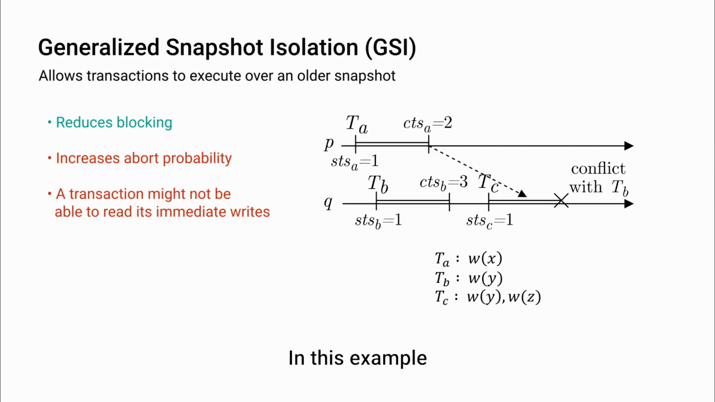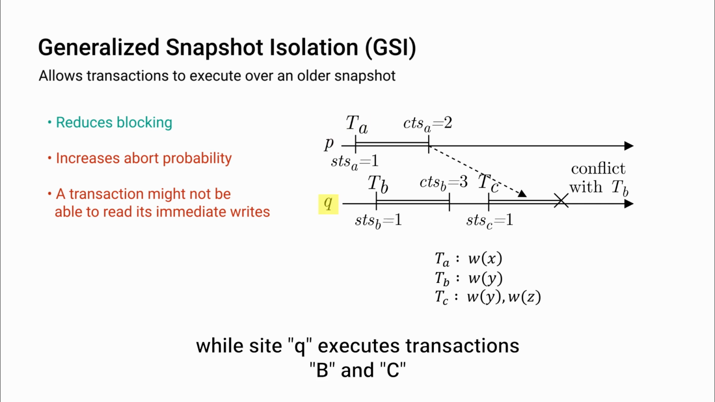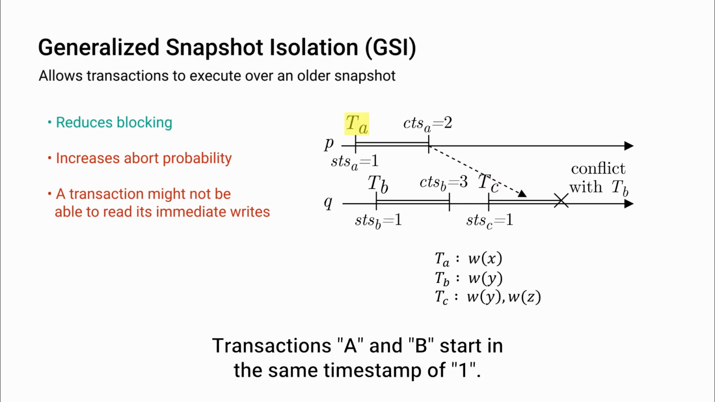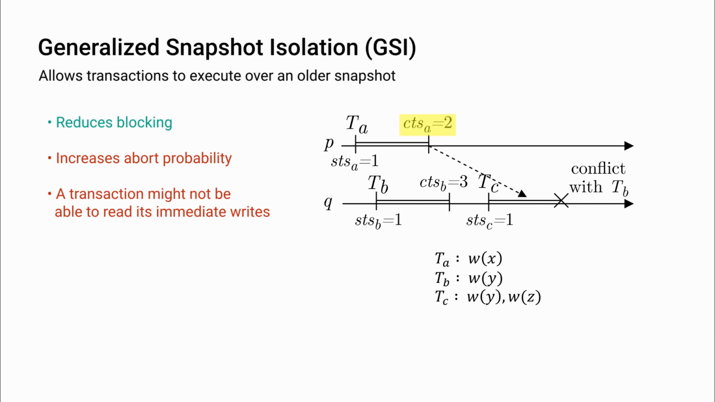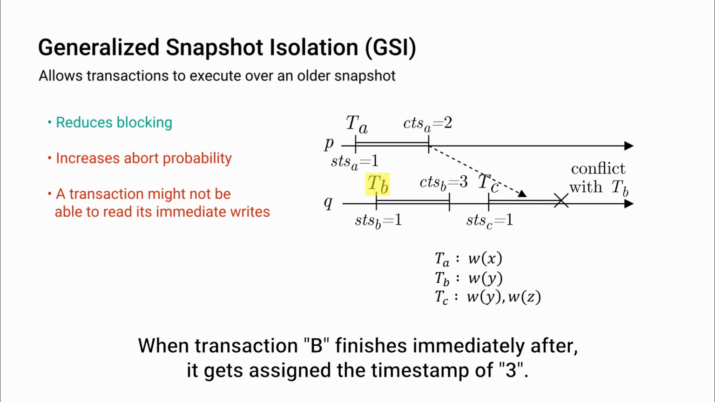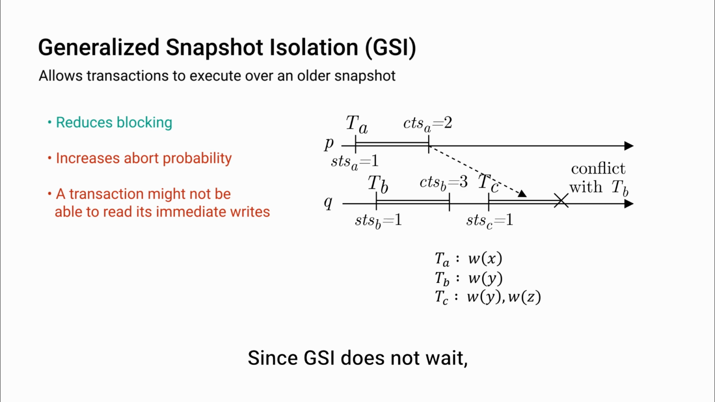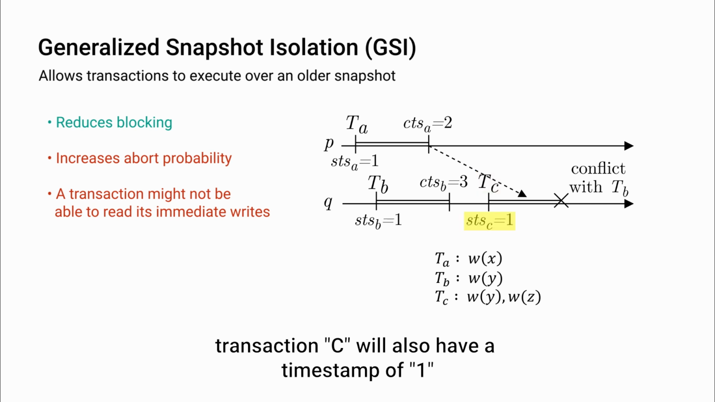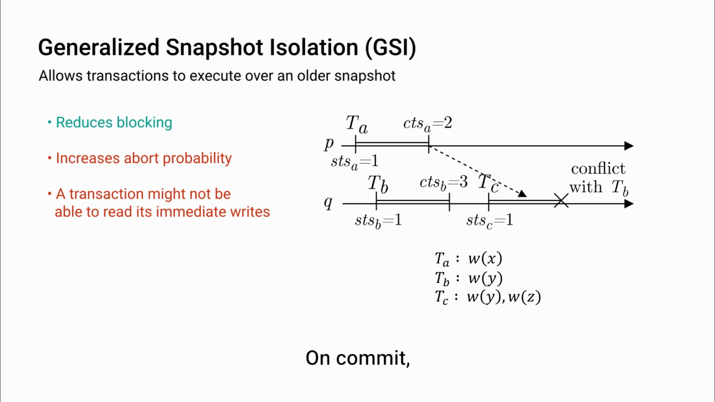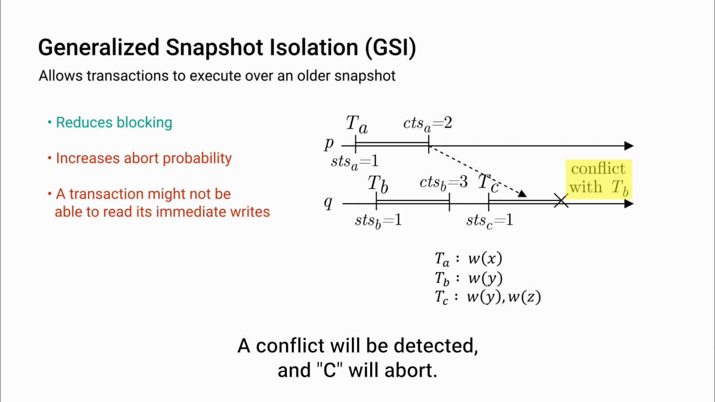In this example, we have two sites. Site P executes transaction A, while site Q executes transactions B and C. Transaction A and B start in the same timestamp of 1. Since transaction A finishes first, it gets assigned a timestamp of 2. When transaction B finishes immediately after, it gets assigned a timestamp of 3. Since GSI does not wait, transaction C starts before site Q applies transaction A. This means that C will also have a start timestamp of 1, meaning it cannot read B's modifications. On commit, a conflict will be detected and C will abort.